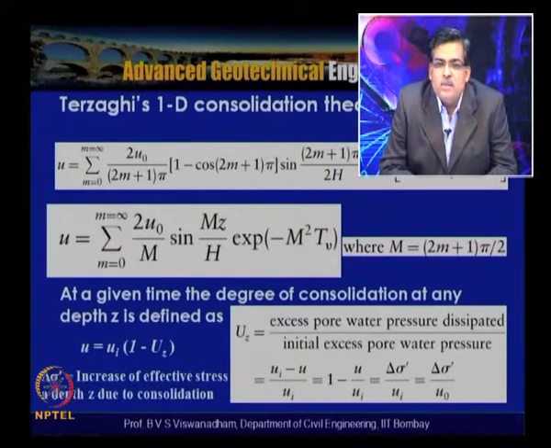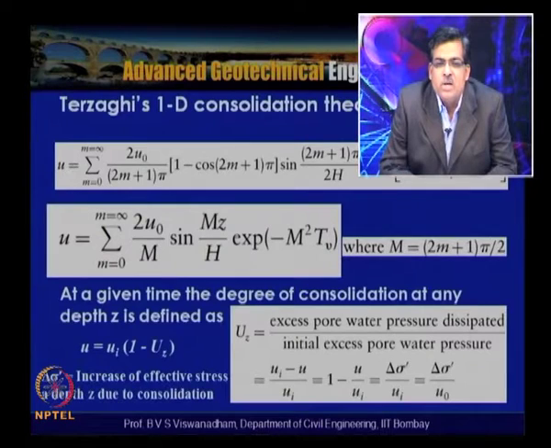Now if you take any time t slightly greater than t equal to 0, then you can see that uz is equal to 1 at the boundaries, because the moment consolidation commences, the boundaries are where the water transfers out of the soil grains.